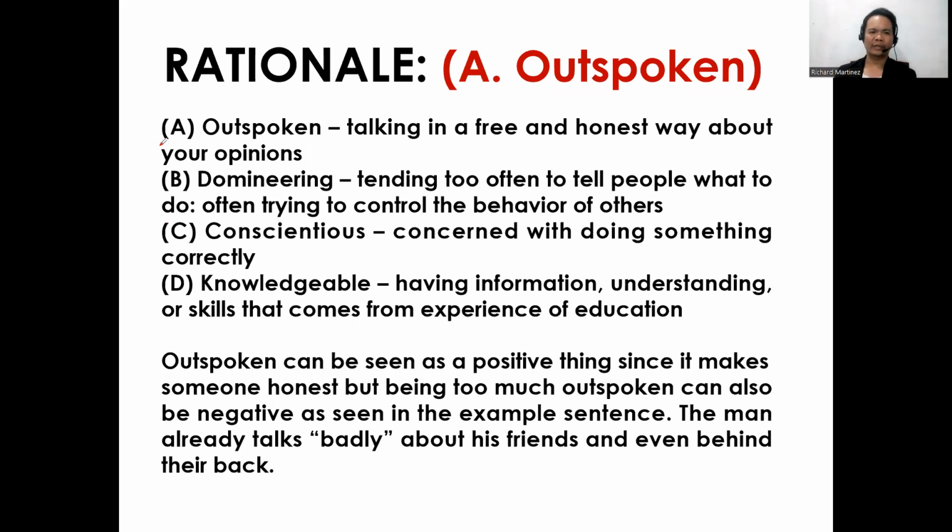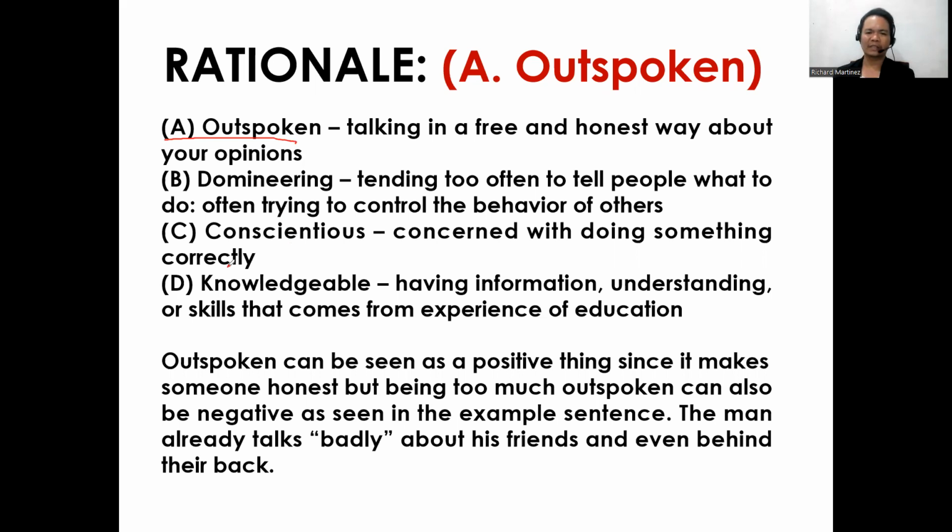So the answer for this item is outspoken, talking in a free and honest way about your opinions. Letter B, domineering, is tending too often to tell people what to do, often trying to control the behavior of others. Letter C, conscientious, is concerned with doing something correctly. Next is knowledgeable, having information, understanding, or skills that come from experience or education.